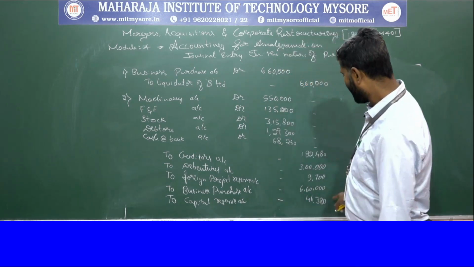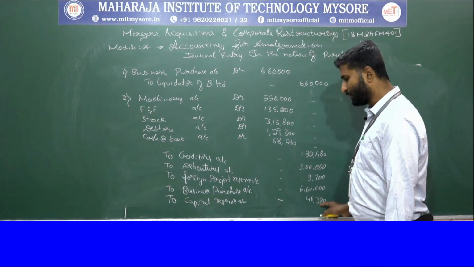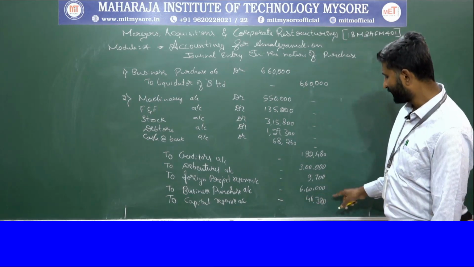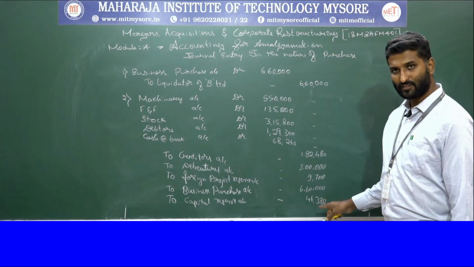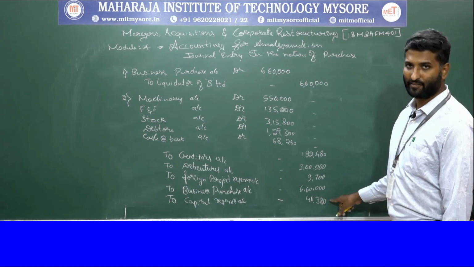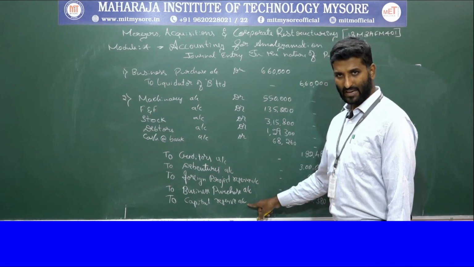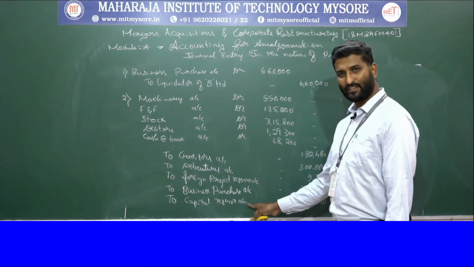So this 46,380 includes 13,000. So 13,000 plus 33,380, that's the balancing figure. Actually, we already have a capital reserve in the B Limited that amounts to rupees 13,000.